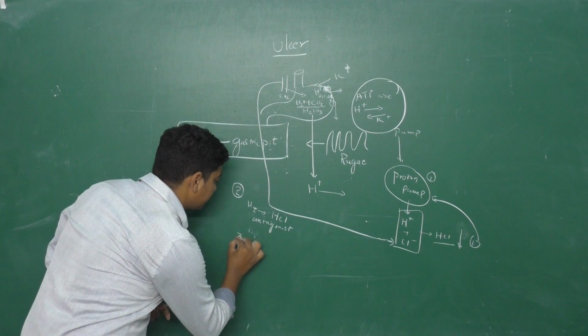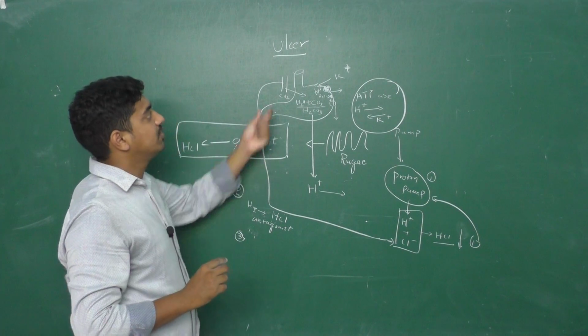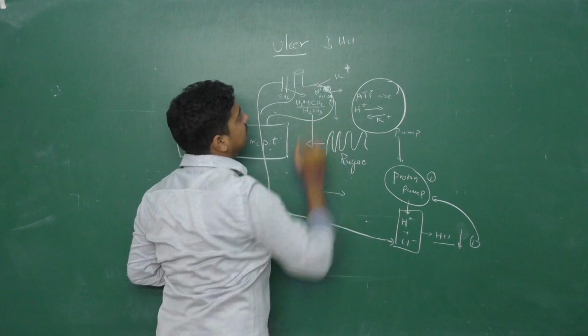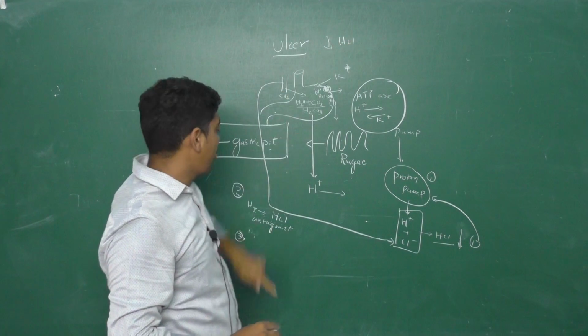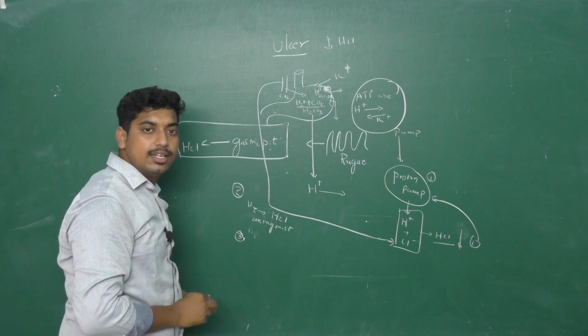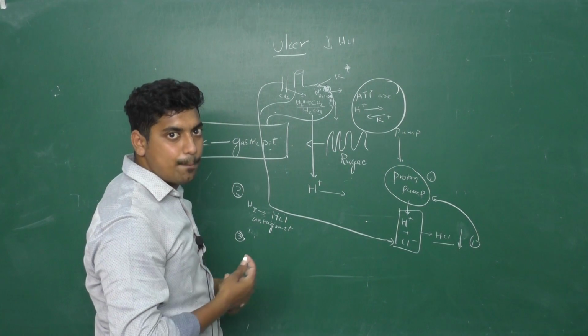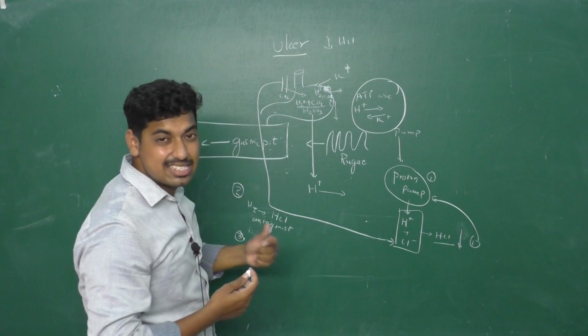Target number 3. The aim in ulcer is to reduce HCl. Point number 3 is that if the rugae has damage, there will be protectants, known as ulcer protectants.